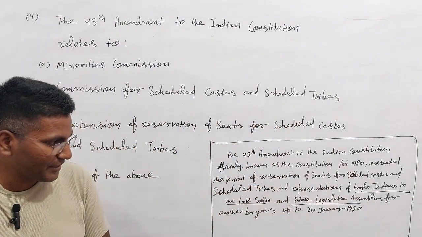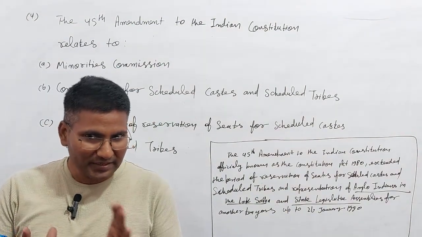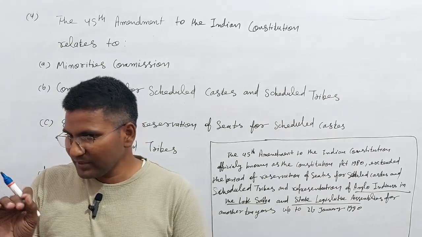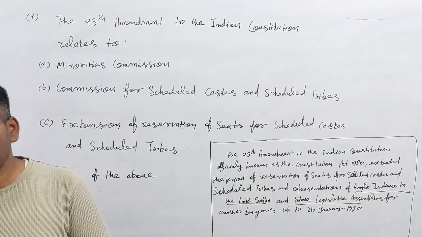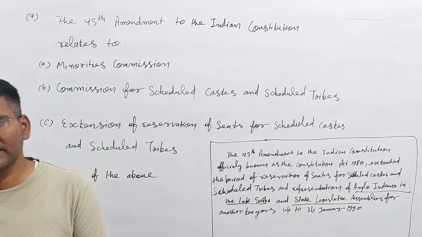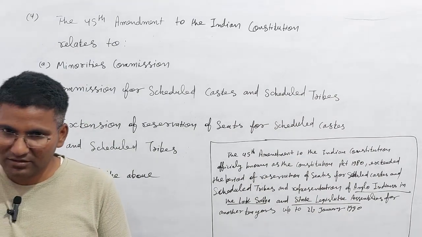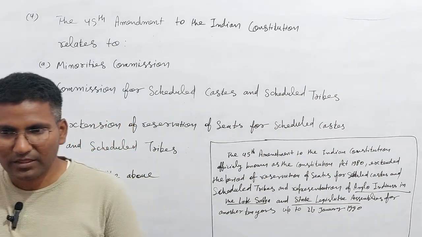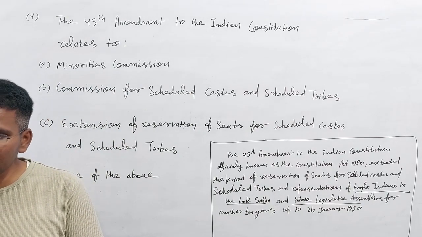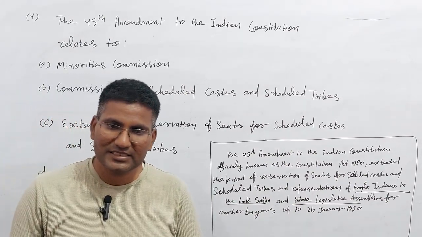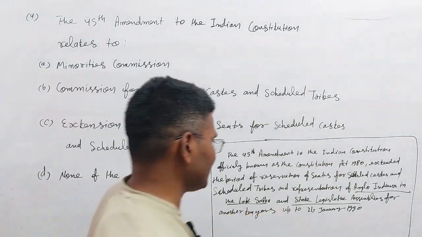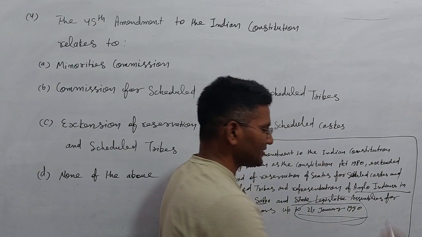So please revise that in the 45th amendment, the time period was extended for scheduled castes and scheduled tribes on reservation, and also for the Anglo-Indians in the Lok Sabha and State Legislative Assembly. The time was given up to 26 January 1990.